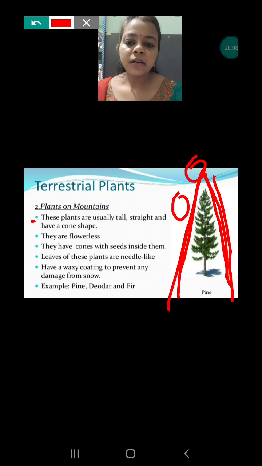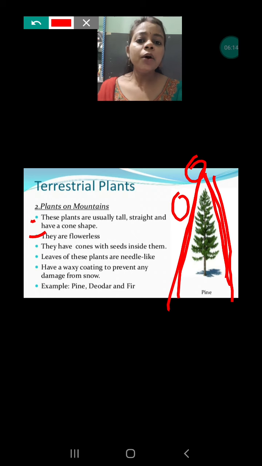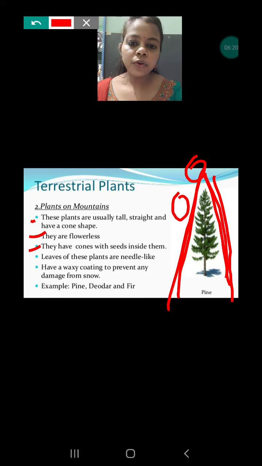Next, they are flowerless. That means they don't have any flower. Instead of the flower, they have cones, which I will show in this video after this. They have cones, and inside the cone the seed is protected. So they have cones with the seeds inside them, as I have just discussed.